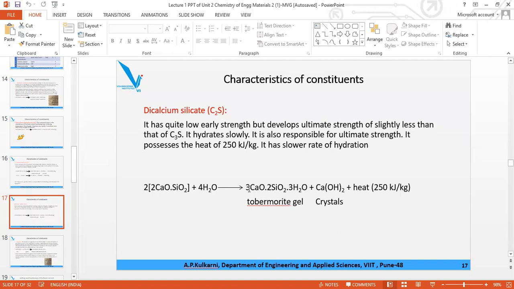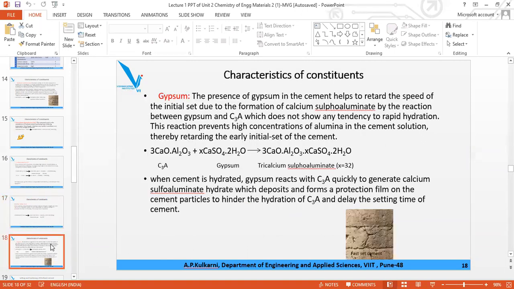The product is the same, 3CaO·2SiO2·3H2O, and instead of 3Ca(OH)2 you get 1Ca(OH)2. Crystal is for strength development and gel is for adhesion property. Heat of hydration is 250. So 880, then 420, then 500 and then 250. So we have seen this.